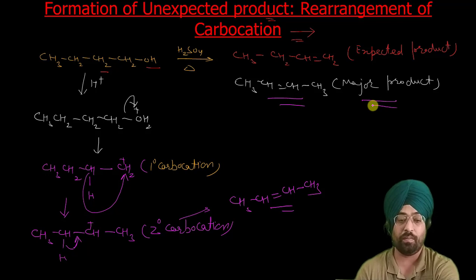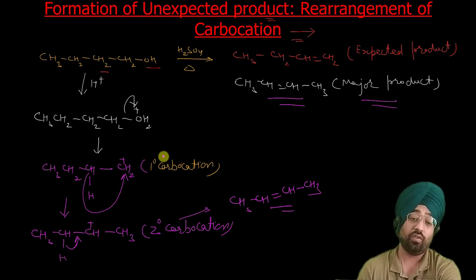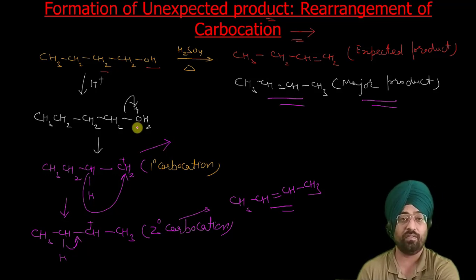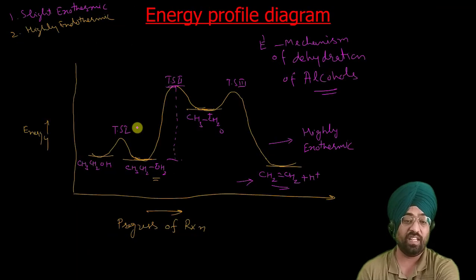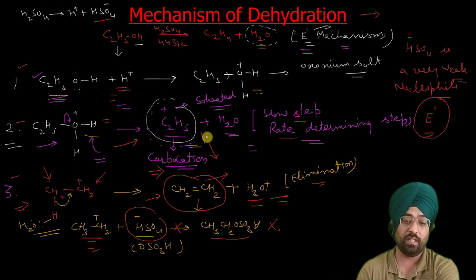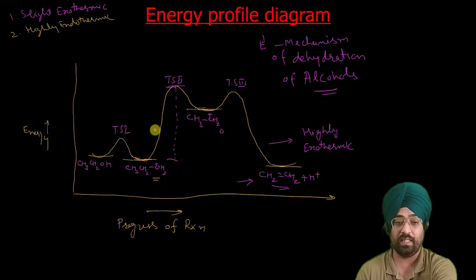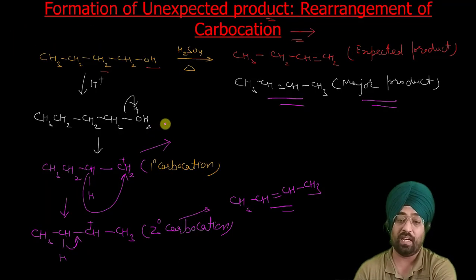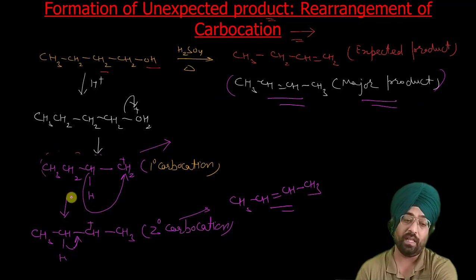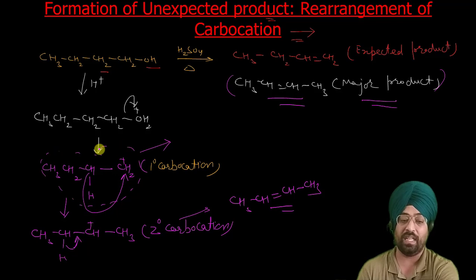So that is how this unexpected product is explained. Why is this the major product? Because of this rearrangement. This rearrangement is very common in carbocation intermediate reactions. Our proposed mechanism involves the rate determining step as generation of carbocations, and we also got this unexpected product. So this correlates with the carbocations being formed in this reaction. So our proposed mechanism is quite correct. With this mechanism we can also predict what will be the major product and what will be the minor product, and we can validate this according to our experimental observation.